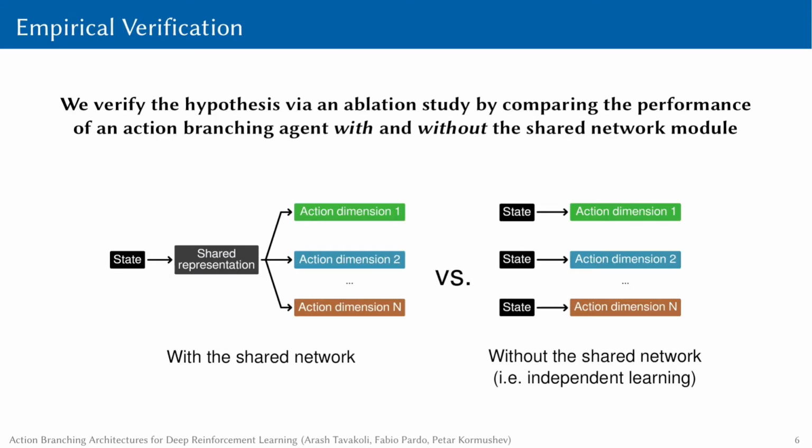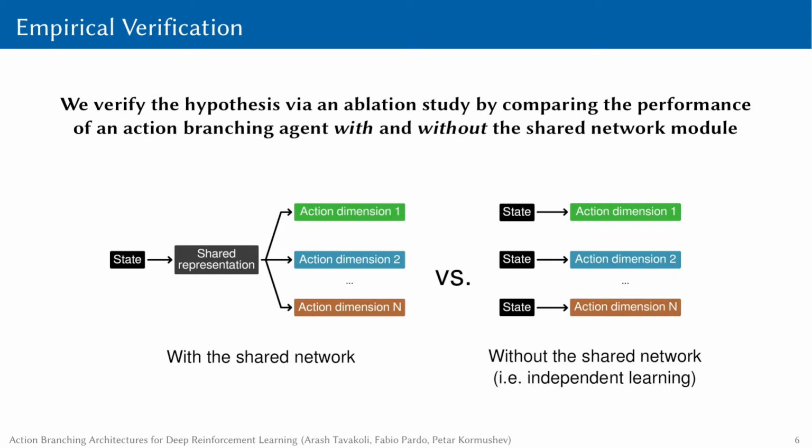We verify our hypothesis through an ablation study by evaluating the performance of an action branching agent with and without the shared network module on numerous domains with increasing action dimensionality. The empirical results show that the proposed action branching agent with the shared network module scales gracefully to environments with increasing action dimensionality, while the one without the shared network module immediately deteriorates with increasing action dimensionality, indeed, as a consequence of independent learning.